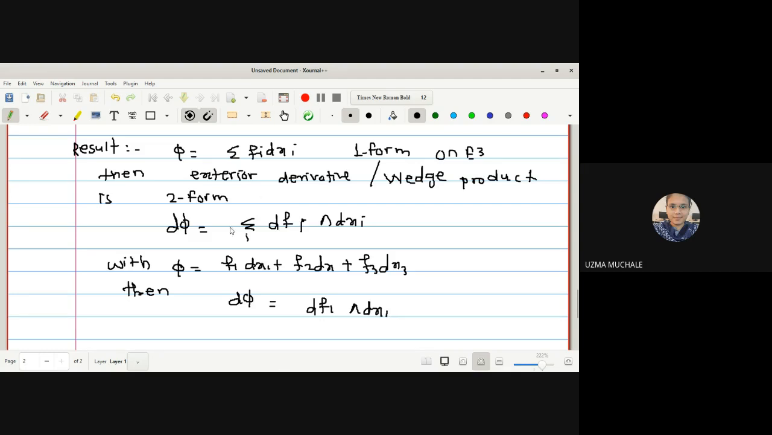Right, simply I am writing this with the expansion of this summation. df2 wedge product with dx2 plus next is df3 wedge product with dx3. Okay. Then find its exterior derivative and show that.